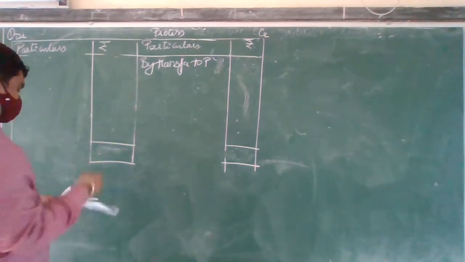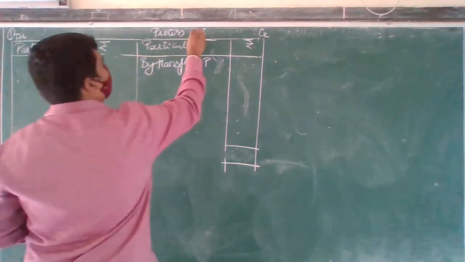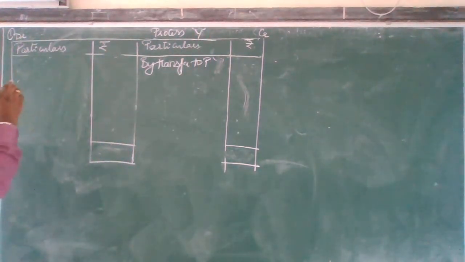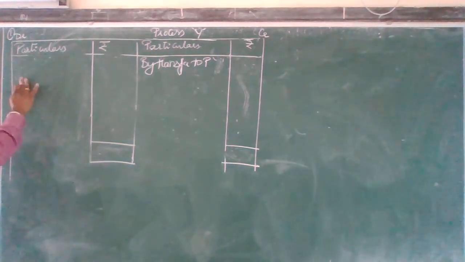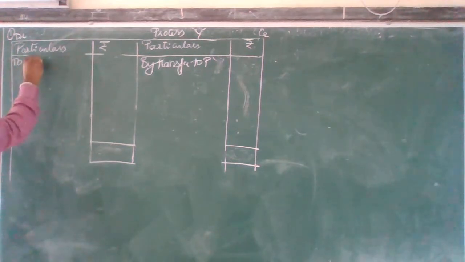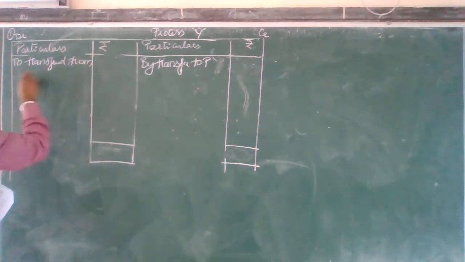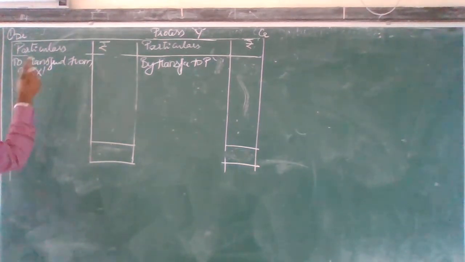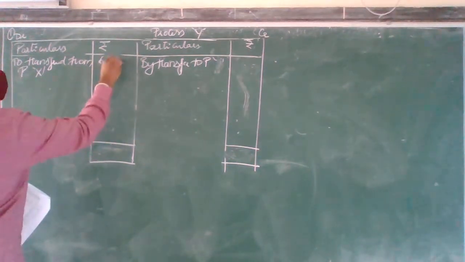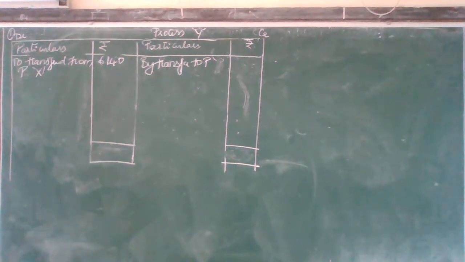Next one, that is process Y. So next, what did we do in process Y? We transferred from process X. Okay, to process Y we transferred from process X. How much is it? 6,140. Are you all clear with this? Now we will go on to this item.